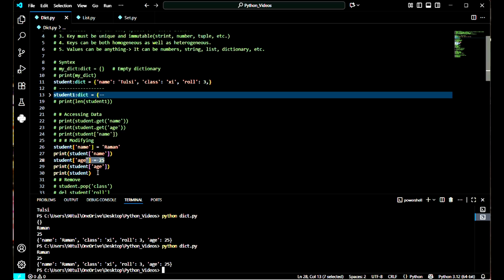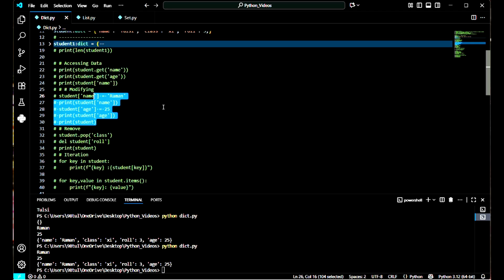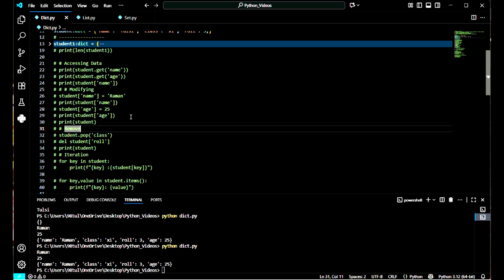So I hope it's clear. It is very simple to understand, or if there is any problem in this program, then you can comment and I will again discuss dictionary.